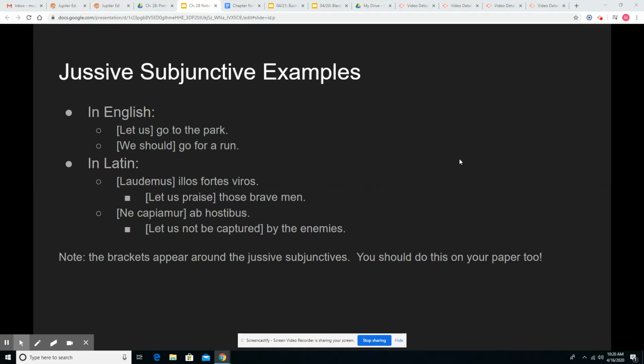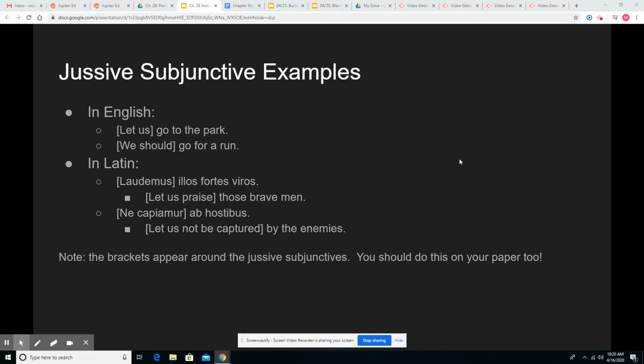So here we're going to look at some examples in both English and Latin. Same as with the purpose clauses, I've put brackets around what would be your jussive subjunctive in these examples. Keep in mind, when we're looking at some future sentences, not for these ones, that jussive subjunctives can be your entire sentence if you have nothing else. That's okay too.